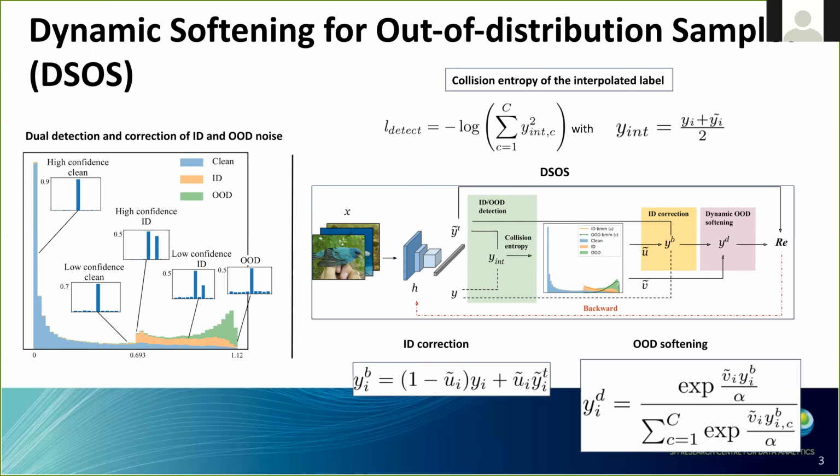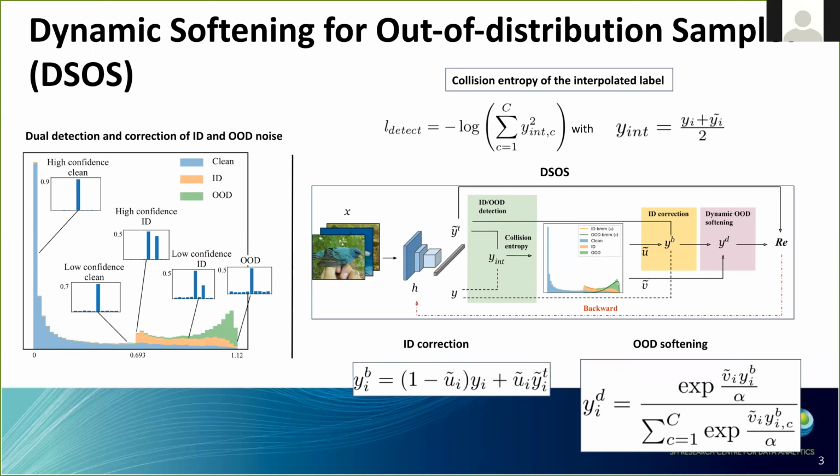Second, we have a high confidence in distribution mode, which is separated from the clean mode by the pivot point. High confidence in distribution means that the network is very confident in its prediction, but the prediction is different from the ground truth label.